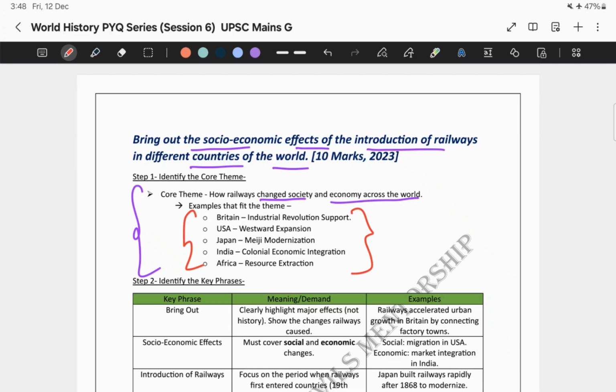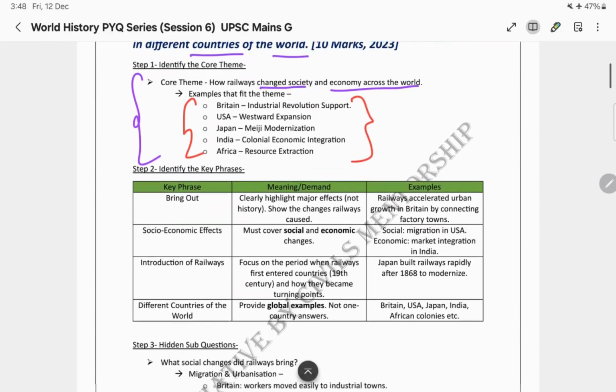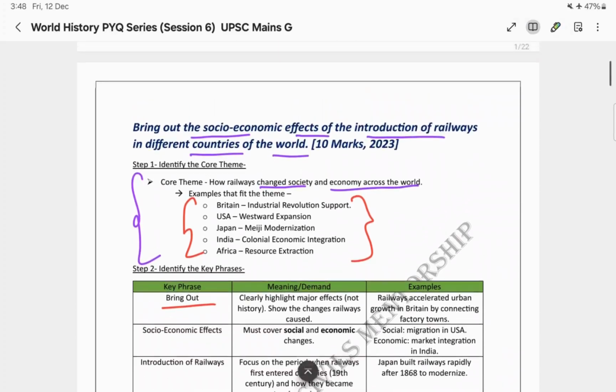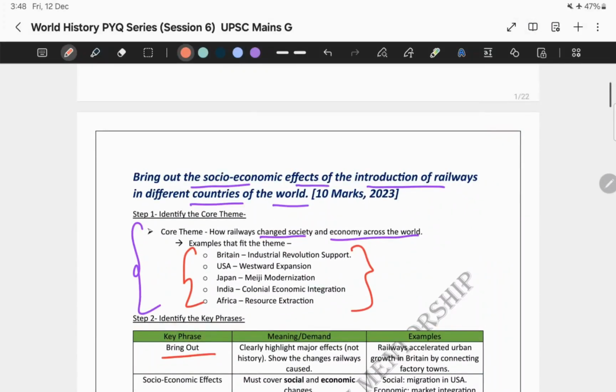Now let us break down each phrase of this question, because as we all know, every word in a UPSC question matters. What are the key phrases that have been used? First is "bring out". What exactly does this term mean? Because in the question it's clearly mentioned: bring out what?